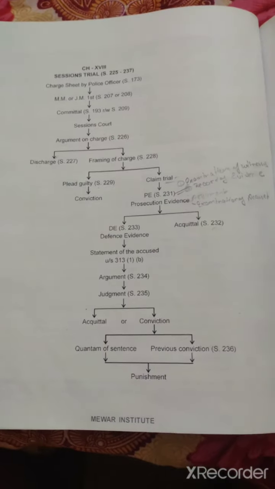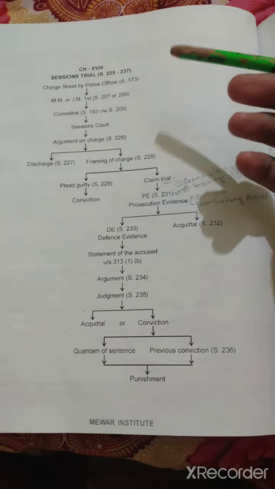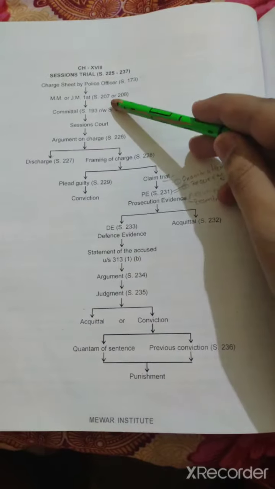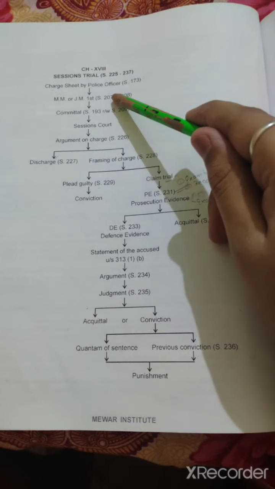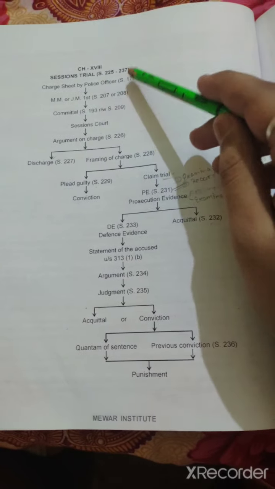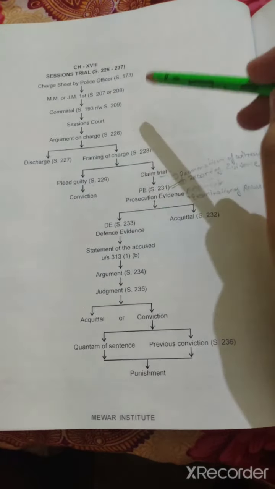Now I have turned my camera, and we see the flowchart of the sessions trial. The sessions trial and the High Court trial are both the same, so we will consider this flowchart for both.